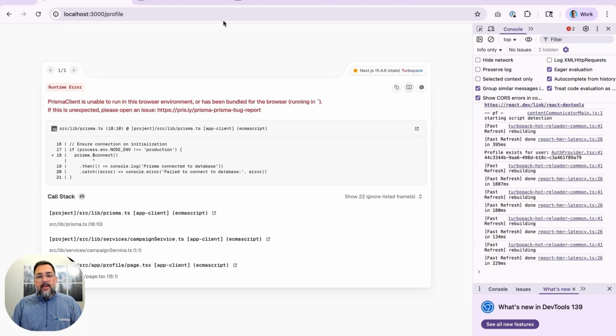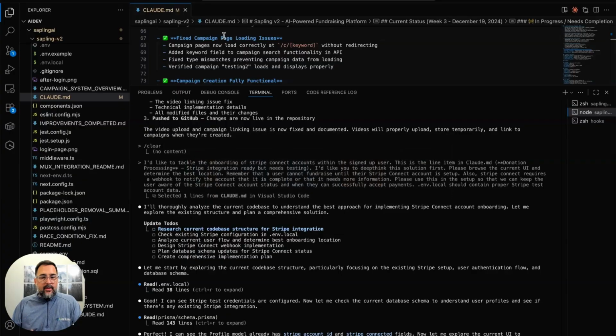So where's the best place to put it so that it makes the most sense to the user? Like, hey, just so you know, you cannot process funds until you finish this part. So it really needs to be like, boom, in your face before you start creating campaigns, get all fired up and like, oh, I'm going to promote it. And then nobody can make a donation.